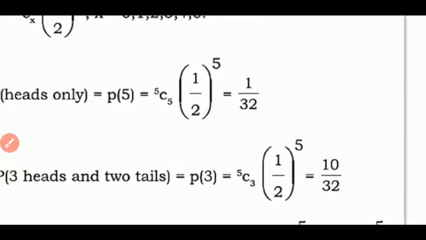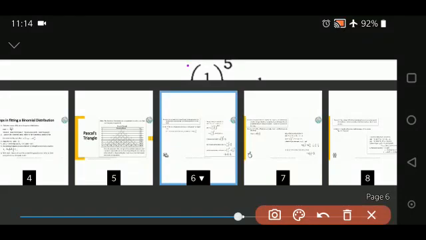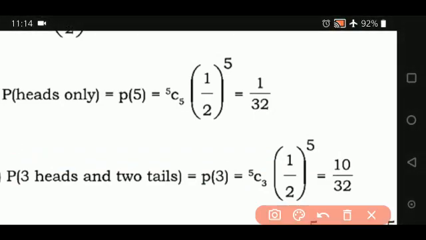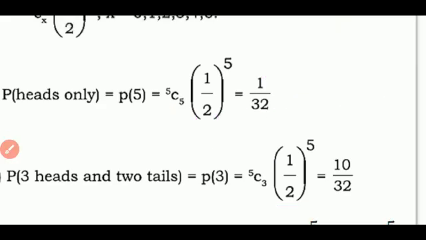When you simplify this, 5C5 is 1, and this 1 upon 2 you are going to multiply 5 times. That is 1 upon 2 into 1 upon 2 into 1 upon 2 into 1 upon 2 into 1 upon 2. That is nothing but 2 2s are 4, 4 2s are 8, 8 2s are 16, 16 2s are 32. This is the answer here. Clear? Now next.